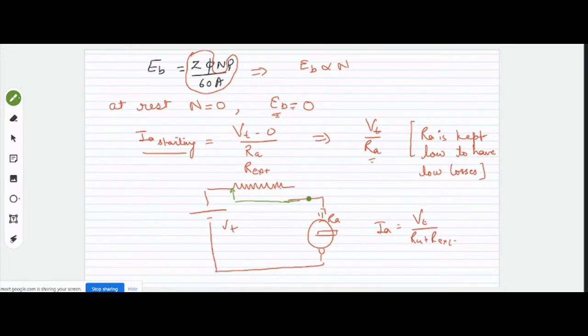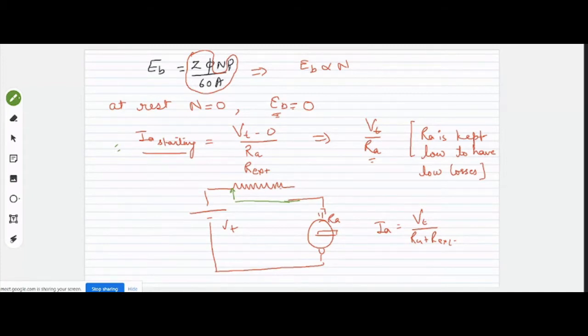One more thing, that even if this IA current is not so high, in many cases it is always not desirable to have this high starting current, right? You can consider a case of a conveyor belt.